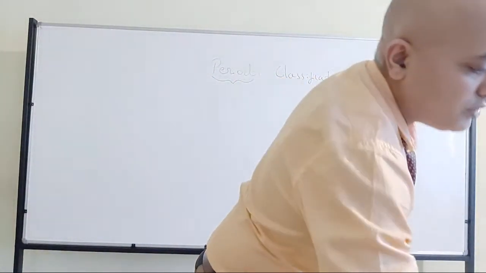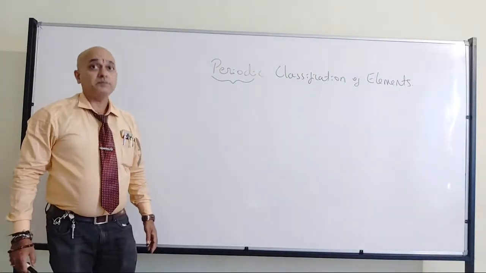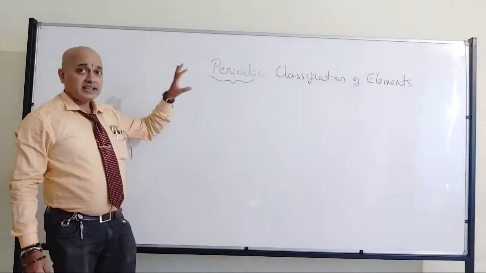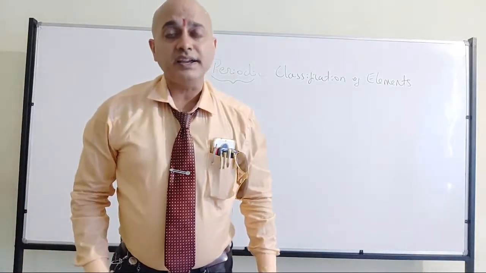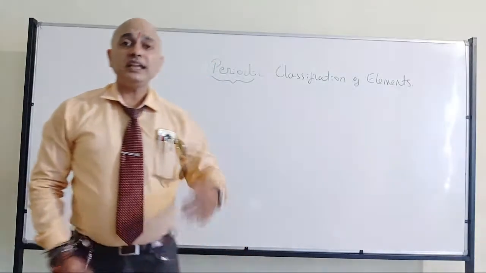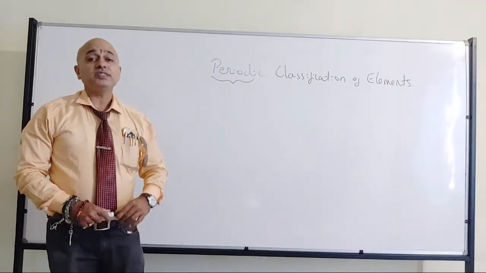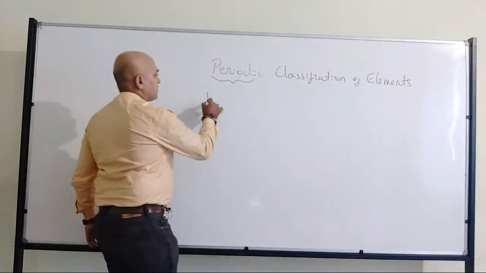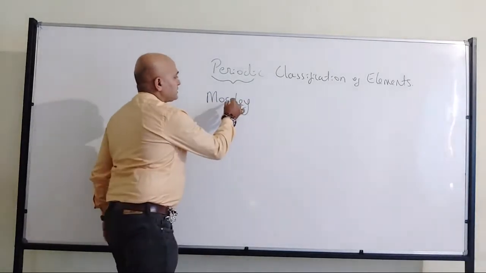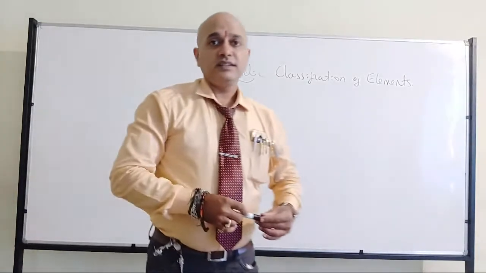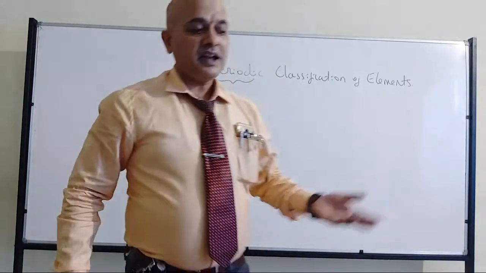Now, Mendeleev is considered the father of the periodic table because, based on his studies, the modern periodic table was later designed. But before that, there was a person called Moseley. Don't go with the Kannada word Mosale; some people will say Mosale, so don't go with the Kannada meaning.